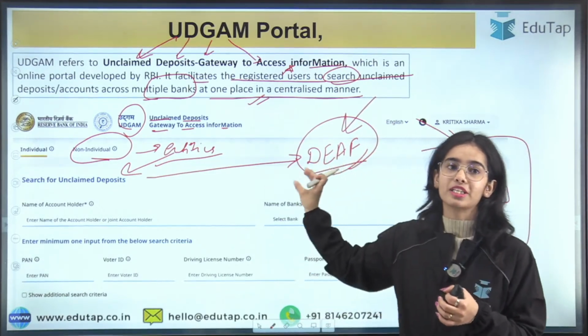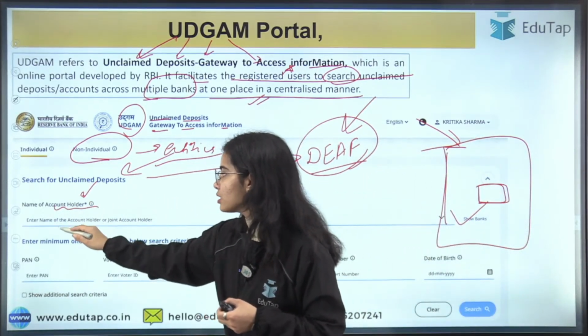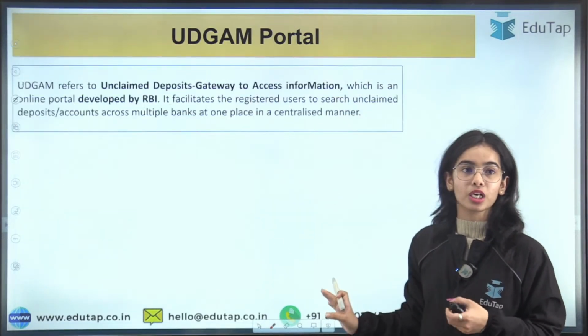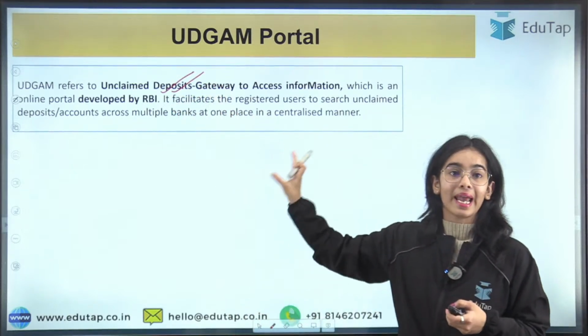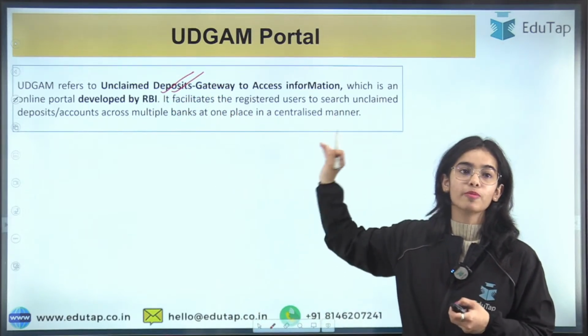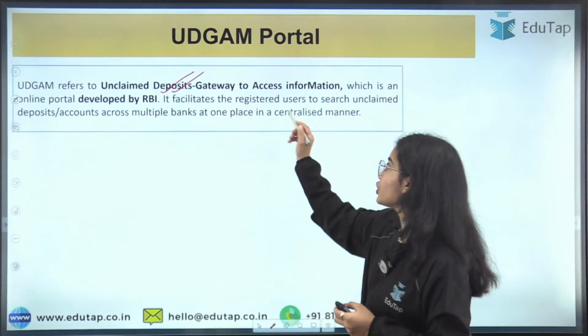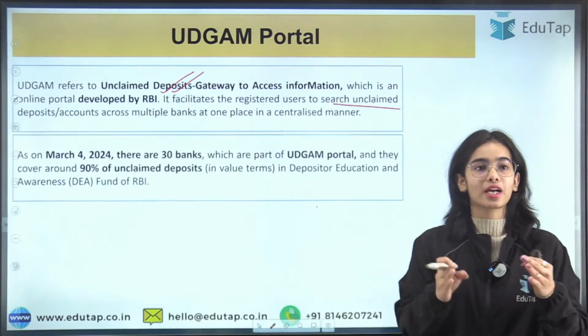The account holder can search for their unclaimed deposit, and the name of the banks and such has to be put. So I hope you have understood what Udgam is and why there is the need for Udgam, why the RBI has developed it to facilitate users to search unclaimed deposits or accounts across multiple banks at one place.